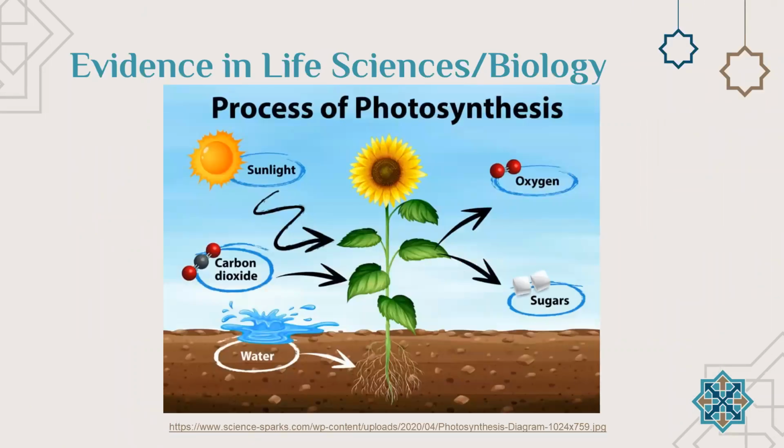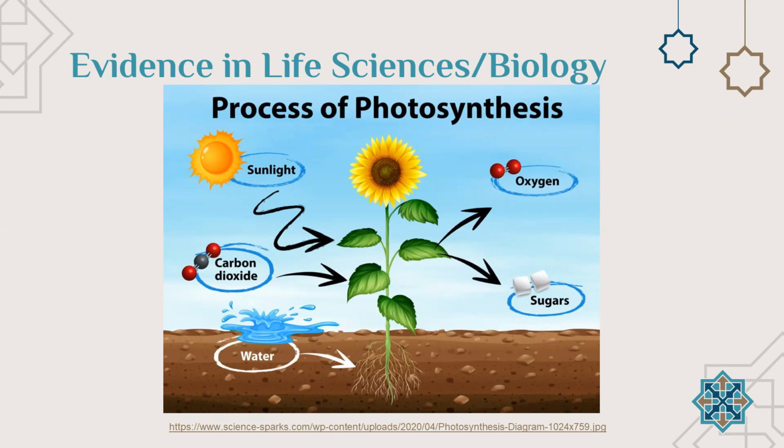So when we look at life sciences or biology, the knowledge that we have there is through the scientific process. And we can verify the information. So if we take a common process, for example, photosynthesis, which has been taught in the schooling system through a number of grades, they know that the formula is carbon dioxide plus water with the assistance of sunlight. And when you have chlorophyll in the chloroplast, you're going to have this process occurring, and the products are oxygen and sugars such as glucose, and that will be stored as starch.